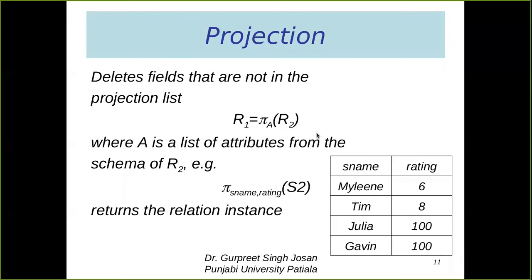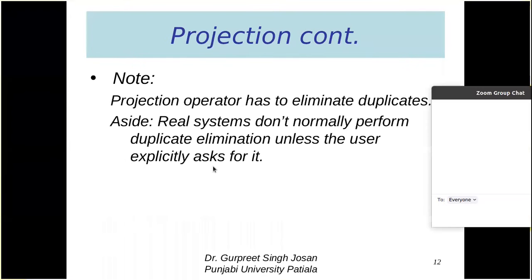So in projection operation, we can have the same number of columns or less, depending upon the number of columns that we have mentioned in the list of attributes. But there is no effect on the rows in case of projection operation, except that duplicacy will be removed.